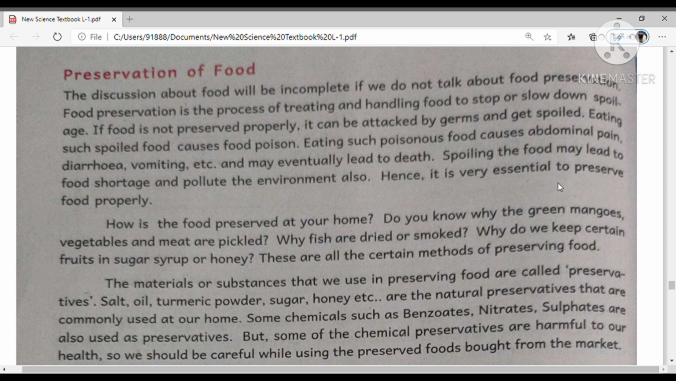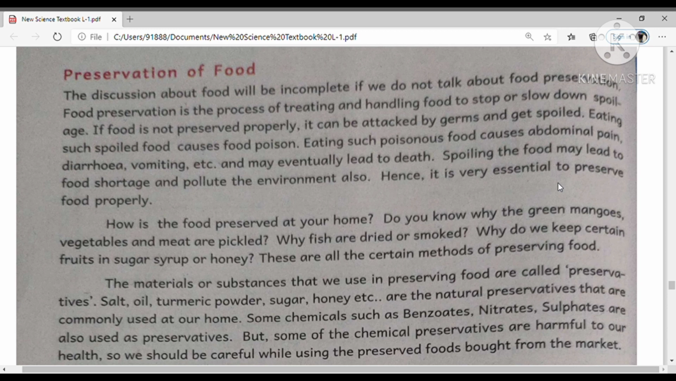So, in this video, the learning topics are preservation of food and let us store the food. How can we store food? Food preservation methods and how do people develop food habits? All these things we should learn in this video. So preservation of food: what is preservation and what is its importance?